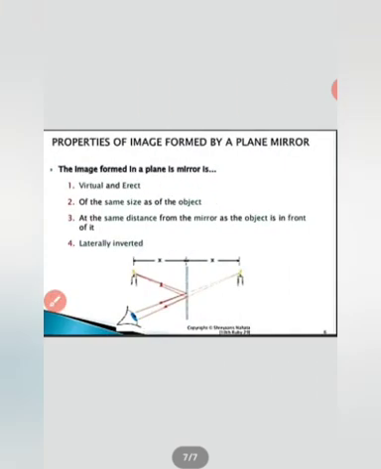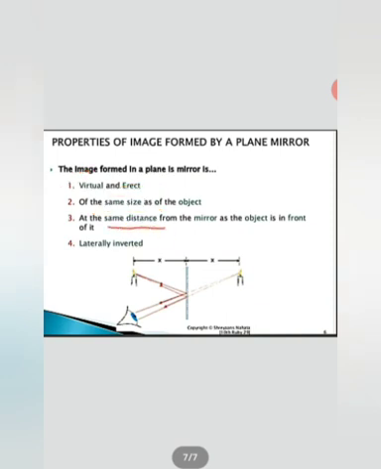Next thing is, what are the various properties of the image formed by a plane mirror? We are studying here about the plane mirror, which we use generally in our day-to-day life. So its image formed will be virtual and erect, meaning when we see our face in the mirror, it is virtual, like shown here in the figure, and erect means of the same manner. It will be of the same size, such as when we stand in front of the mirror, our face appears of the same size, same depth, same breadth, each and everything remains the same, meaning the object and image size remain the same.